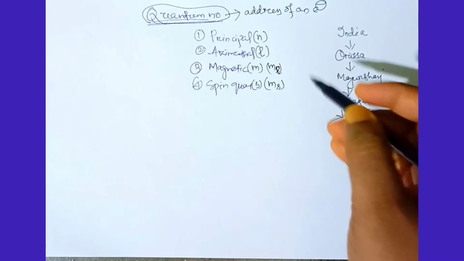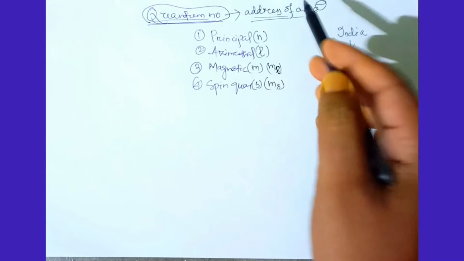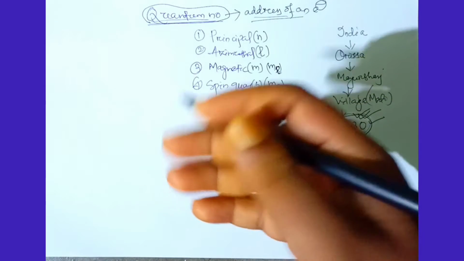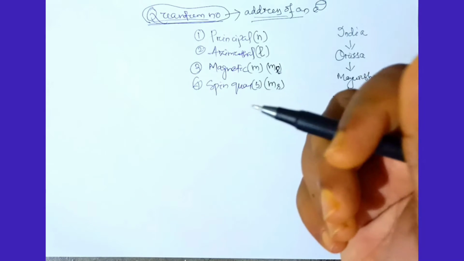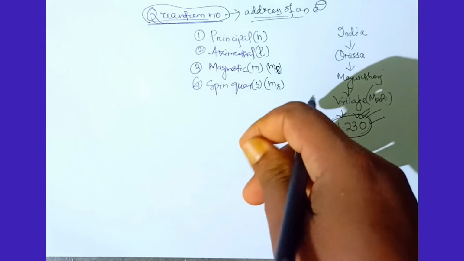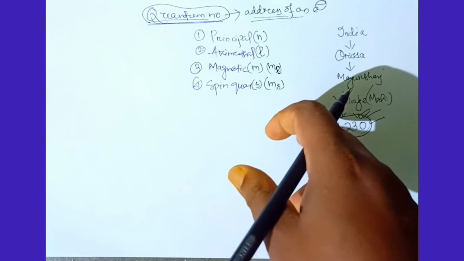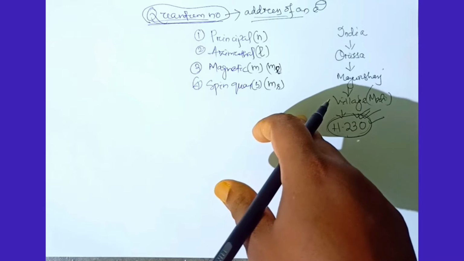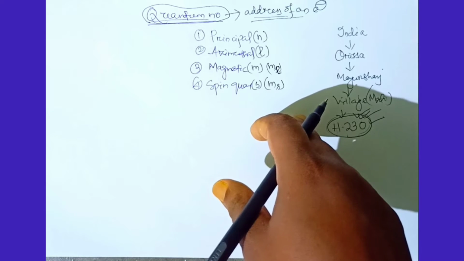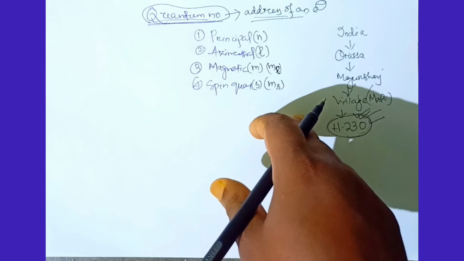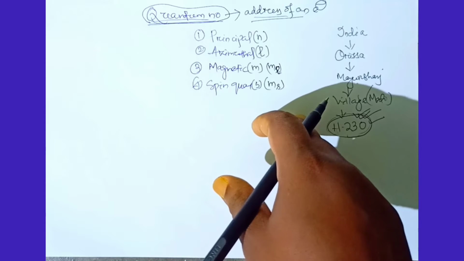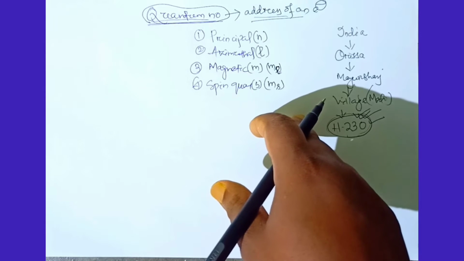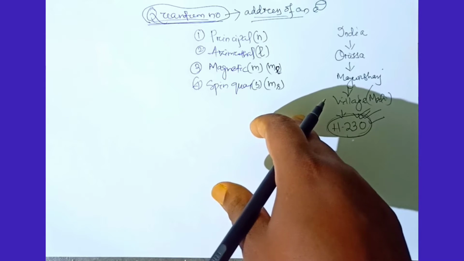Similarly, what is the address of an electron? Where will we get the electron? In the lower classes, we know the electron revolves around the nucleus in an orbit. So from this statement it is obvious that we can say the address of an electron is an orbit. In the orbit we can get an electron, no doubt it is correct.